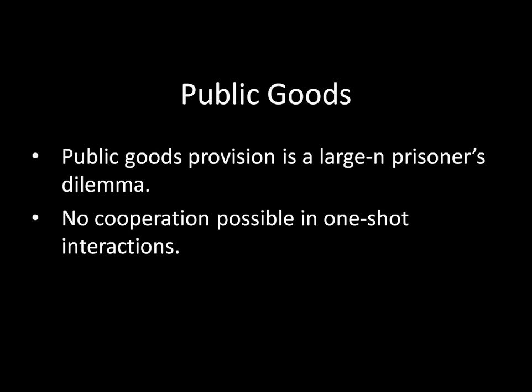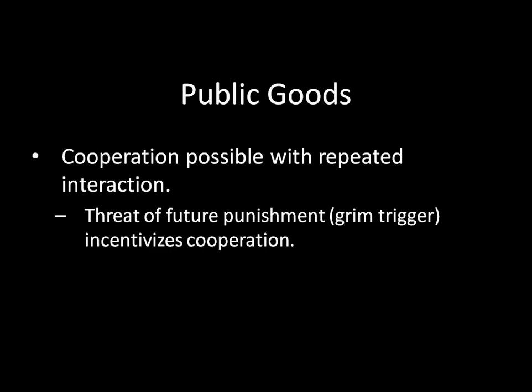We saw the prisoner's dilemma from Unit 2, where there's a cooperative action and a non-cooperative action among two individuals, and they both have individual incentive to take the non-cooperative action. As a result, they end up in a worse outcome than if they were to both cooperate. The problem, of course, is that they have individual incentive to not cooperate, even if the other guy is cooperating. And so we know that no cooperation is possible in a one-shot interaction. But we also know, and again, this is going back to Unit 2, that cooperation is possible when you have repeated interaction. And the reason for that is these grim trigger strategies.